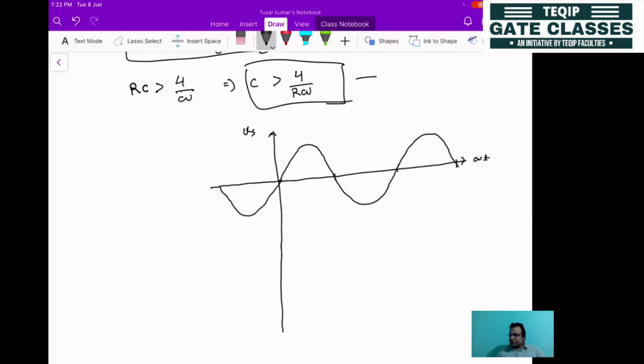So this is the plus Vm and this is the minus Vm. Now this instant is 0, this is pi, this is 2 pi, and this is 3 pi.